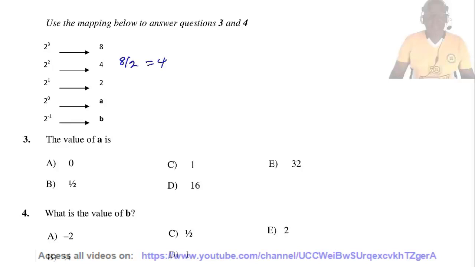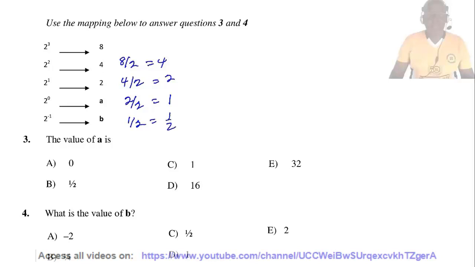To obtain the third item 2, we divide 4, the previous item, by 2. To obtain A, we divide the previous item 2 by 2, and we get 1. To obtain B, we divide the previous item 1 by 2, and we get half.